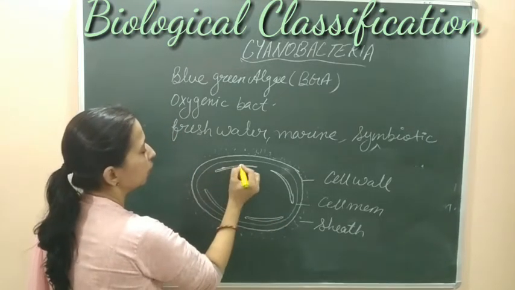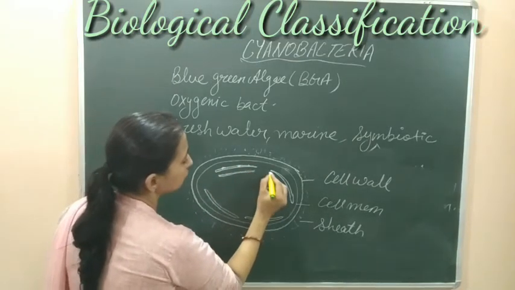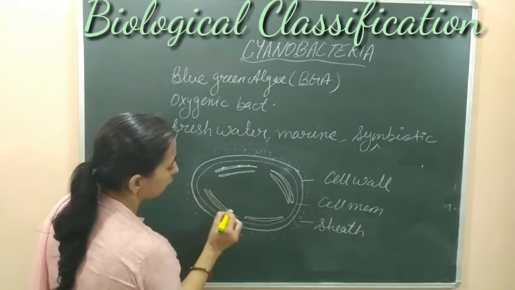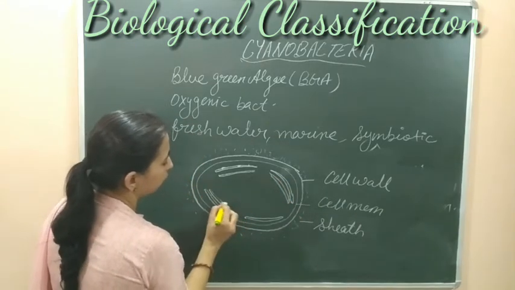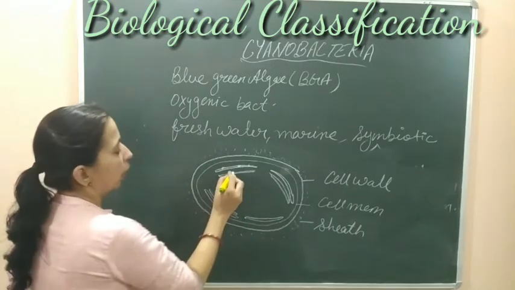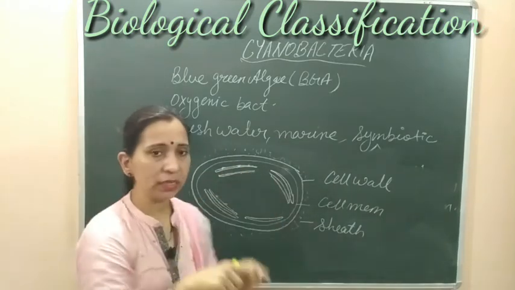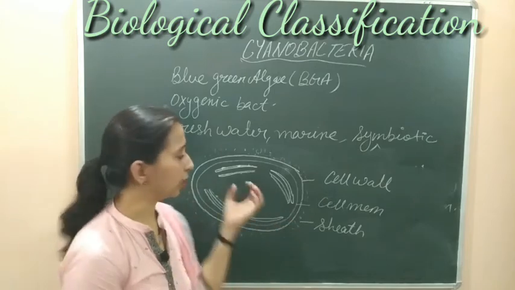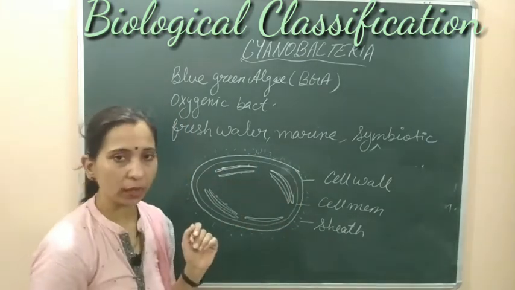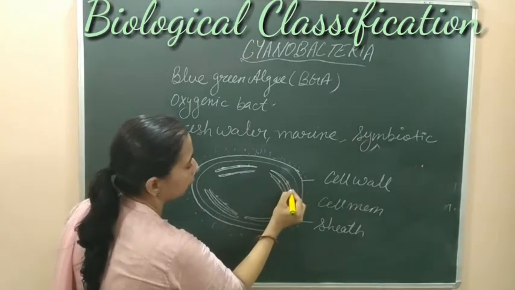In thylakoids में pigments present रहते हैं, on the thylakoid membrane. So we can say that these are the thylakoids, and in these thylakoids the pigments are found. Pigments present रहते हैं. And due to the presence of these pigments, these thylakoids are arranged at the peripheral part of the cytoplasm. This is the cytoplasm inside the cell wall. All this part is the cytoplasm. But these thylakoids are pigmented, यहाँ पे pigments present रहेंगे.